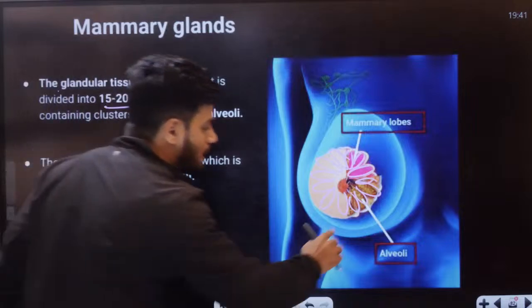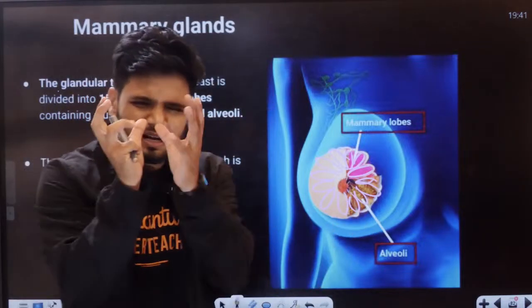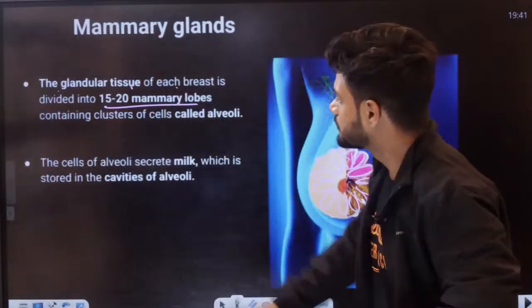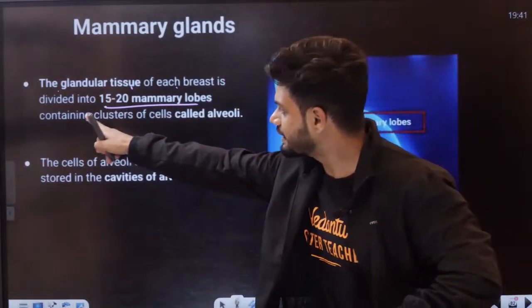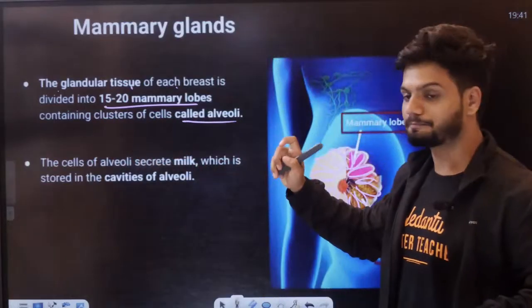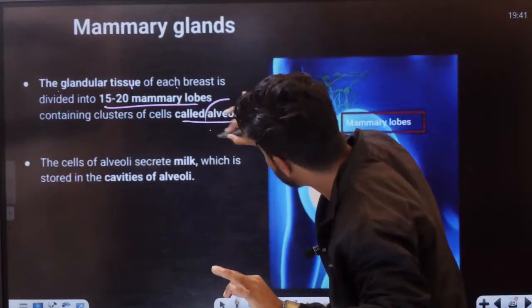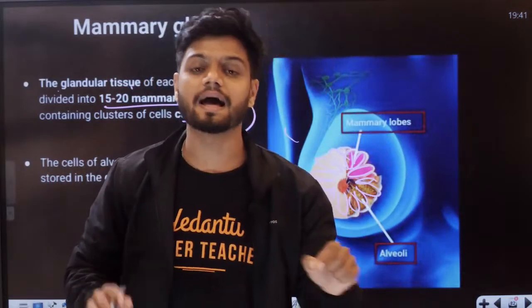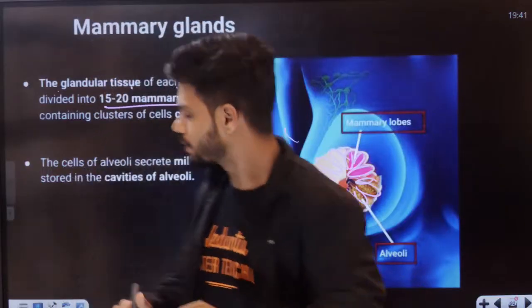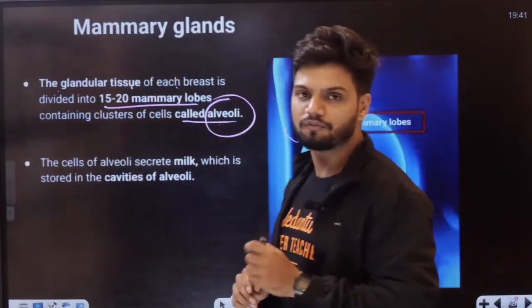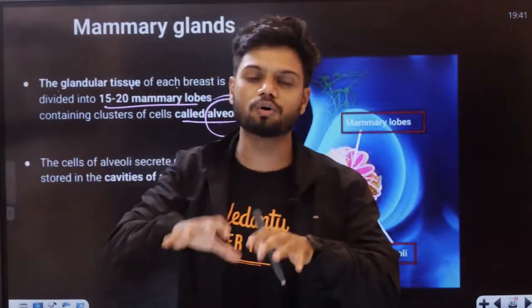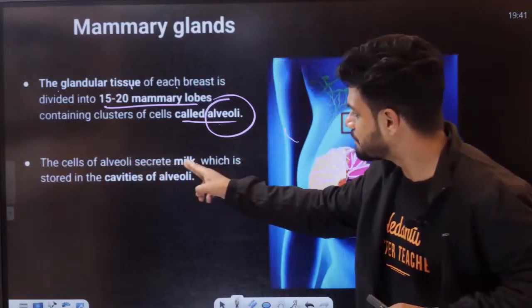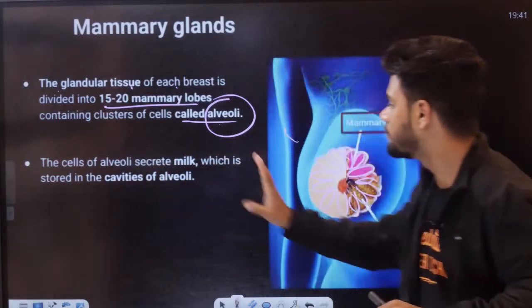Okay, and these mammary lobes have clusters of cells or tissues called alveoli. 15 to 20 mammary lobes containing clusters of cells called alveoli. And students, in these alveoli the milk is produced and stored. In the alveoli only, students. The cells of the alveoli secrete milk, which is stored in the cavity of the alveoli itself.